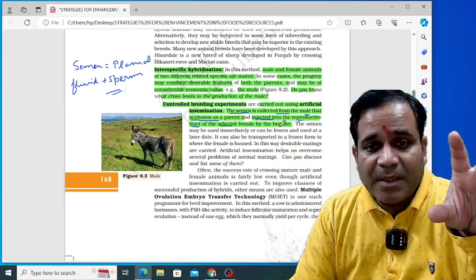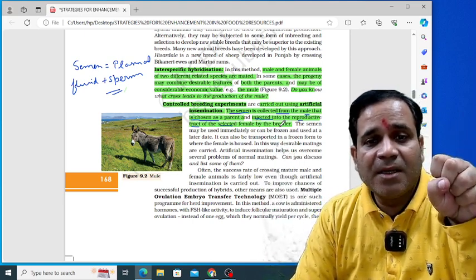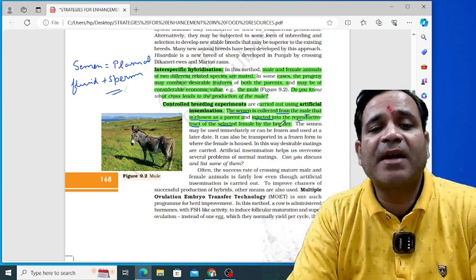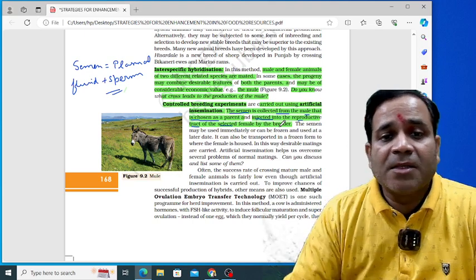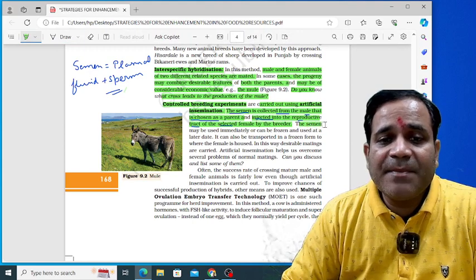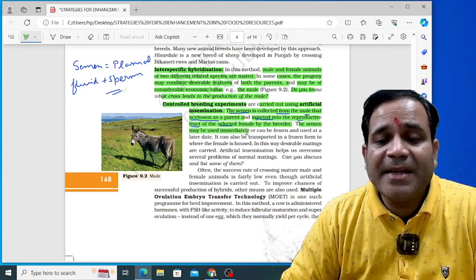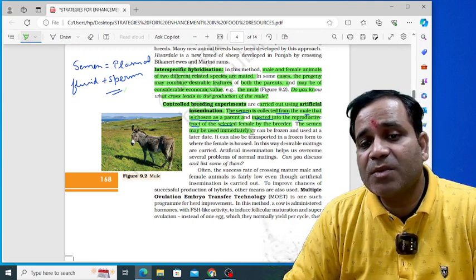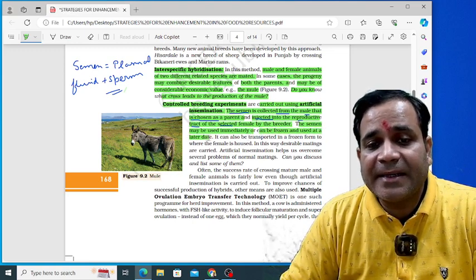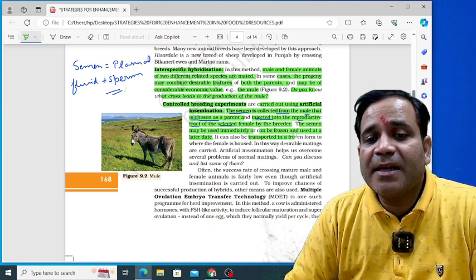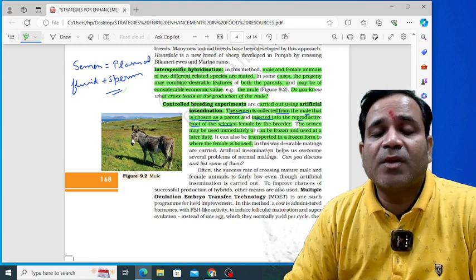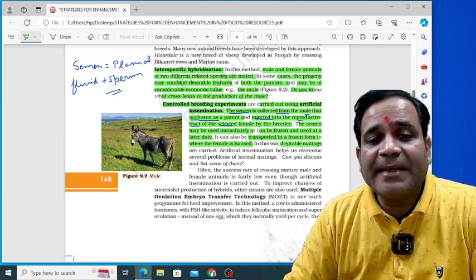So now see what happened. The semen may be used immediately, or it can be frozen and used at a later date. It can also be transported in frozen form to where the female is housed. In this way, the desirable matings are carried out.